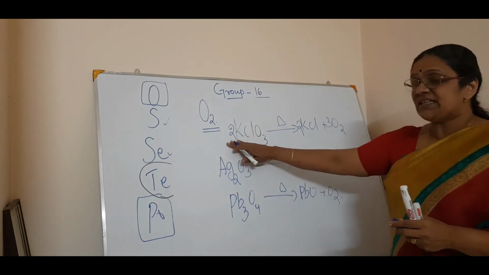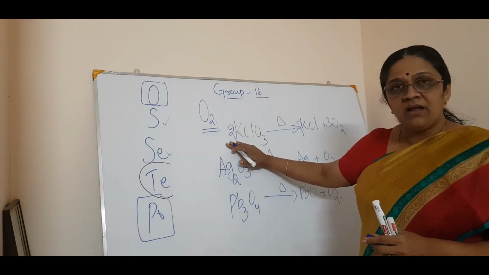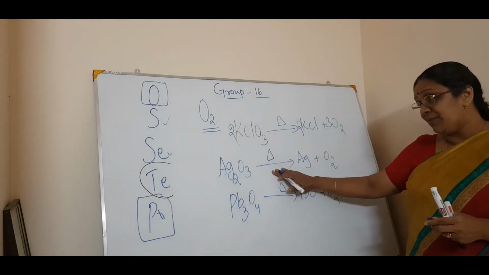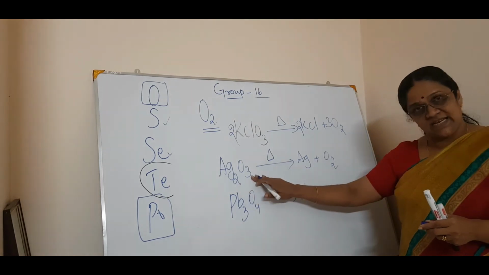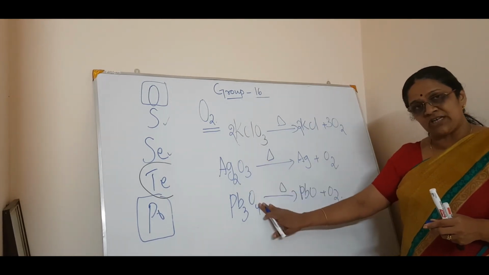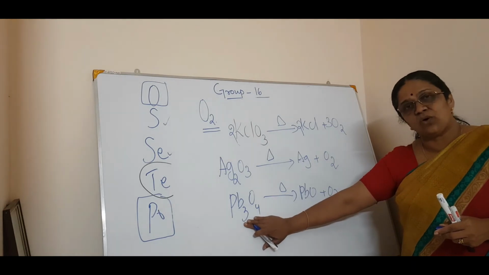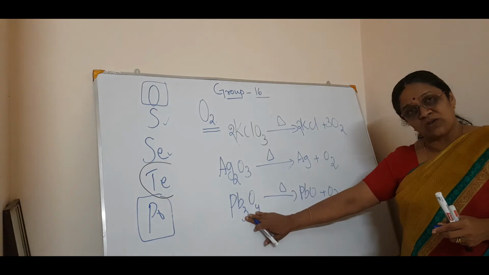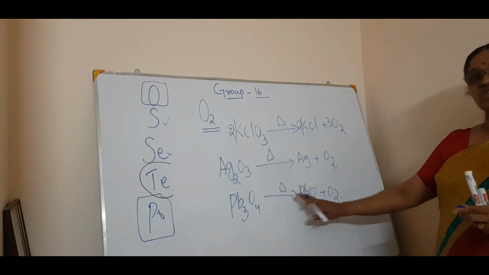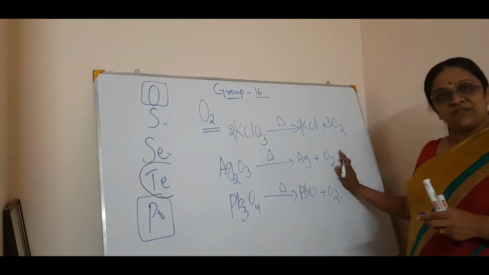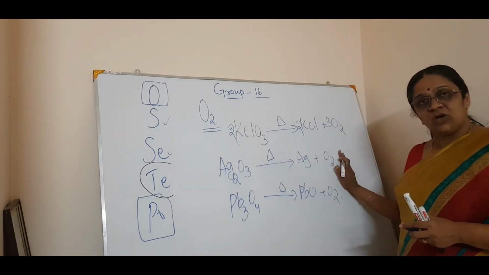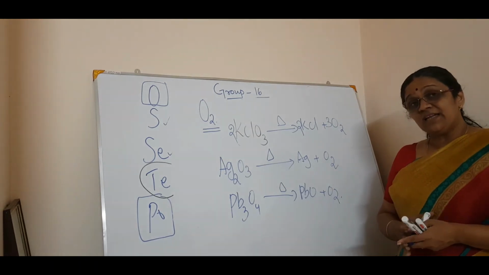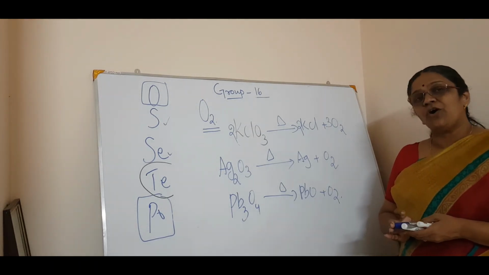So first is the thermal decomposition of potassium chlorate or salts, chlorate, nitrate, sulfate, etc. Second is the thermal decomposition of metal oxides having low reduction potential or a higher oxidation state. Both on thermal decomposition will give you oxygen. Got it? Now how else will you get oxygen? You have studied the electrolytic decomposition of water.